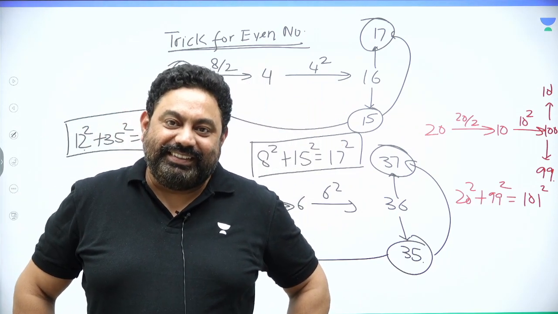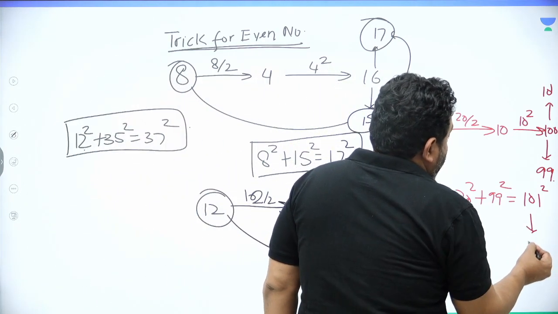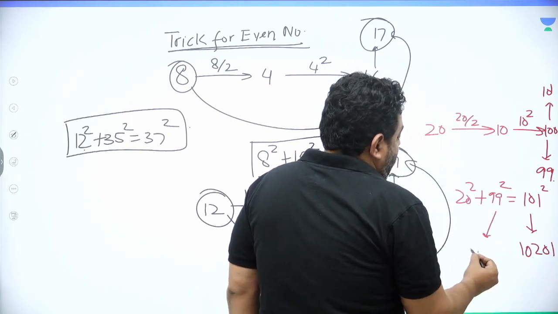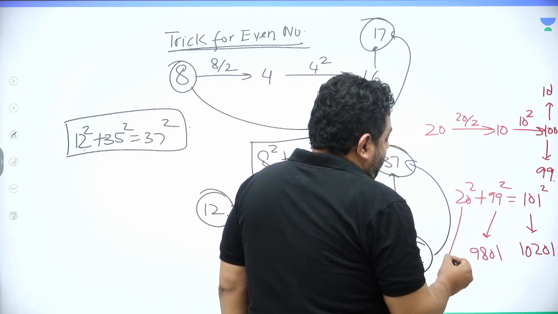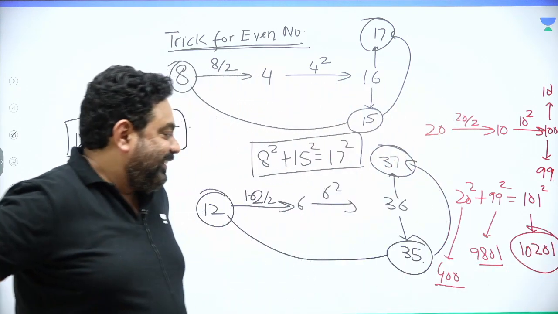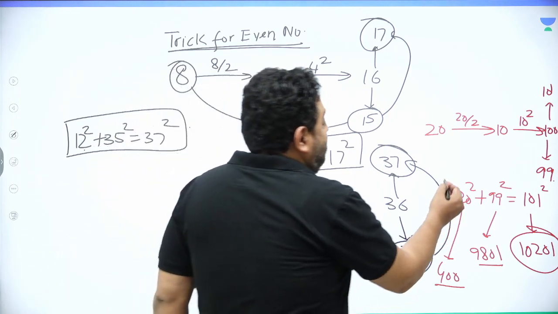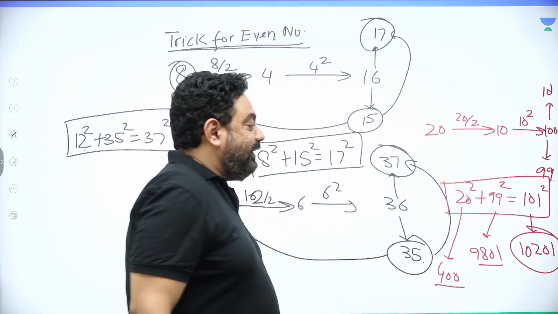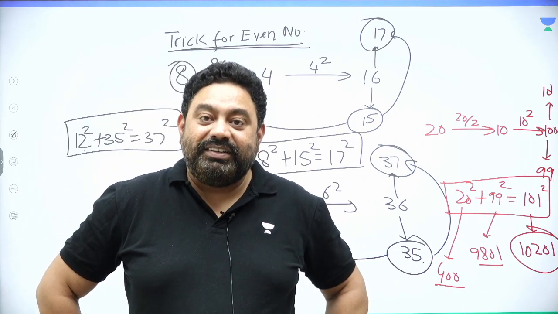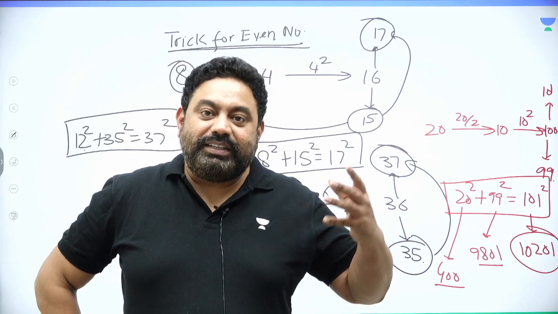Now you may check it. If you have done squaring with me, what is 101 square? It is 10201. What is 99 square? It is 9801. And what is 20 square? It is 400. If you add these two, you will definitely get this. Yes sir, it is right. Right hand side is equal to left hand side. Have you ever imagined a Pythagorean triplet starting with 20 having values like this? No. So for an even number, we take half of the number, square it, and then take the bigger number and the smaller number.